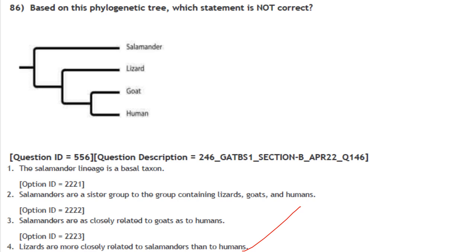Then next one, based on this phylogenetic tree, which statement is not correct? The salamander lineage is a basal taxon. That is correct. No branching before salamander is there. Salamanders are sister group to the group containing lizards, goats and human. That is also correct. Salamanders are as closely related to goats as to humans. That is also correct. Lizards are more closely related to salamanders than humans. Lizards are more closely related to goat and human and not to salamanders. So they have asked for the not correct statement and option 4 is not correct. So the answer is option 4.